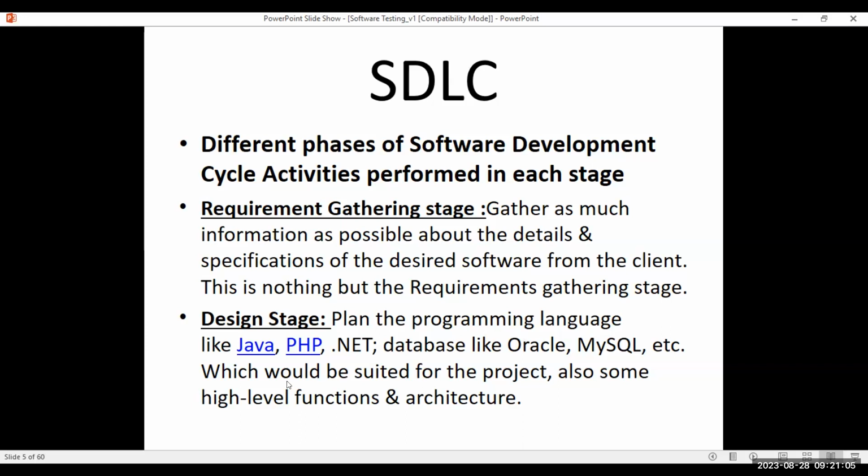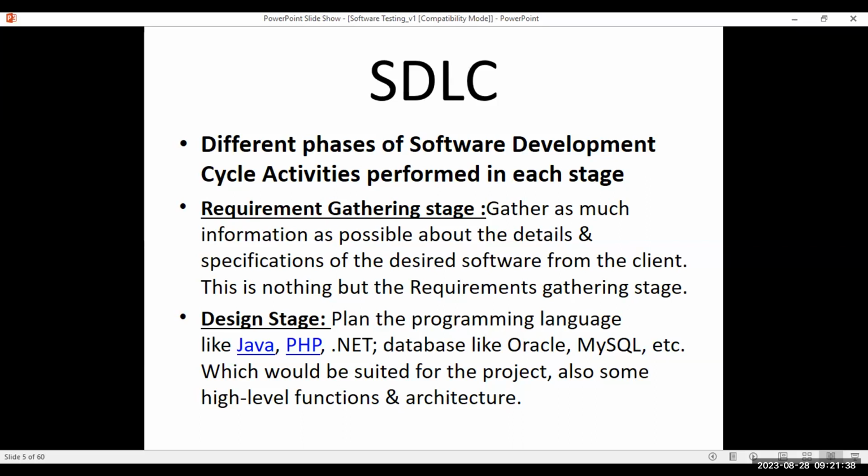Plan the programming language, what needs to be used and which will be suited for the project, and we'll design some high level architecture. And SAs, BAs will be doing their document work parallelly. Every team will be doing their designs. It is not like they have actually started working. They are planning how to do the work in the design stage. Clear? Yes, no? Yes, ma'am. Okay.